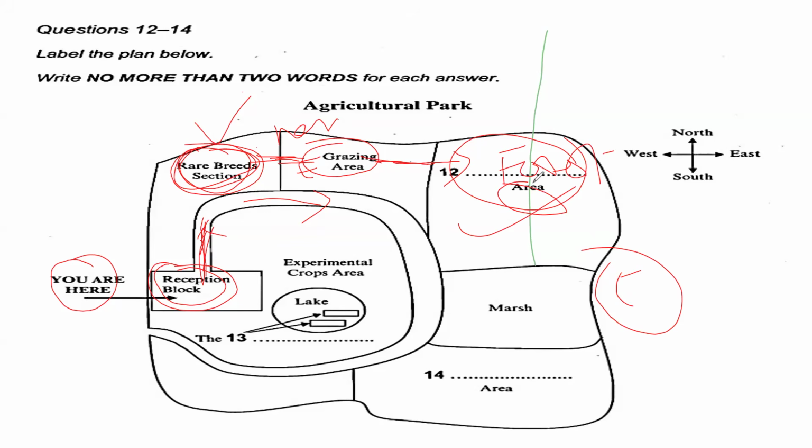This is a word that is already written. Do not write it on your answer sheet. South of the grazing area, just next to the reception block, is our experimental crop area. All right. Then they said south of the grazing area and next to the reception block. Can you see? South of the grazing area and next to the reception block is our experimental crop area.